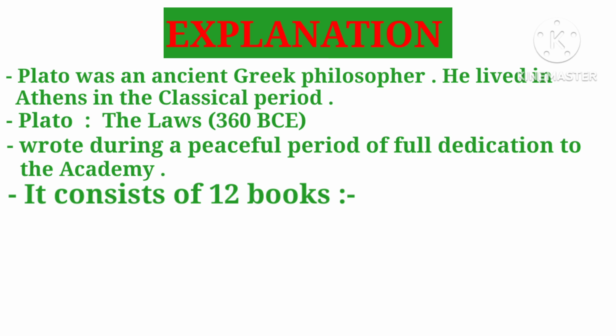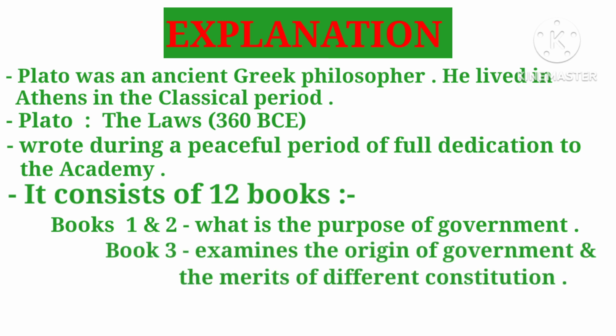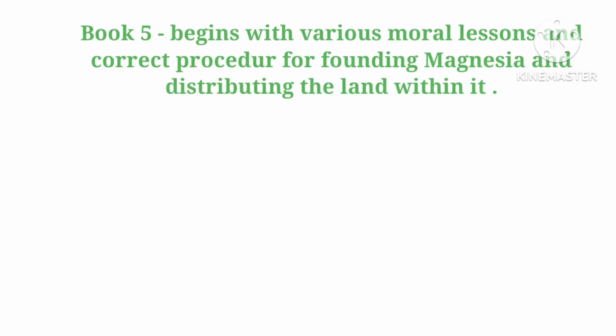So first, books 1 and 2 explore what is the purpose of government, and book 3 examines the origins of government and the merits of different constitutions. Book 4 analyzes the correct method for legislating laws. Book 5 begins with various moral lessons and then shifts to an account of the correct procedure for founding Magnesia and distributing the land within it.